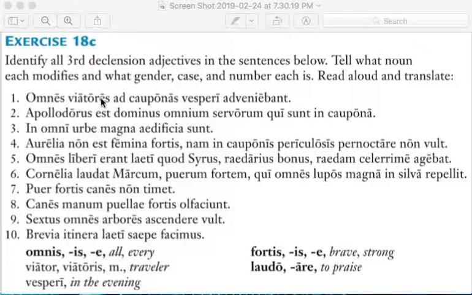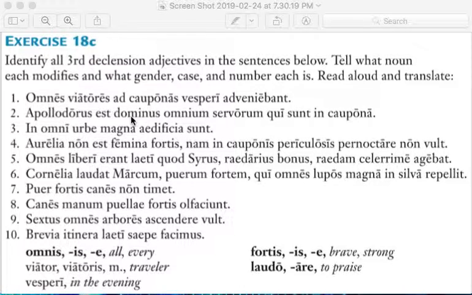So omnes modifies viatores, and this is the subject, so this is going to be nominative, plural, and viator is masculine, as you see here. So omnes also takes on the gender of its noun. So omnes modifies viatores, and it's nominative, plural, and masculine.